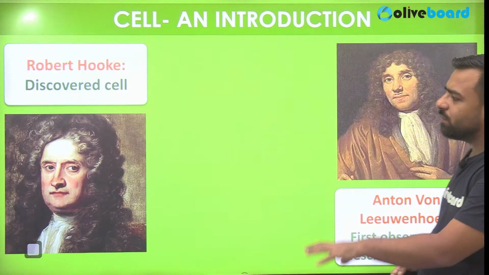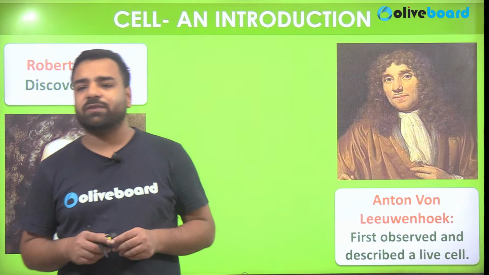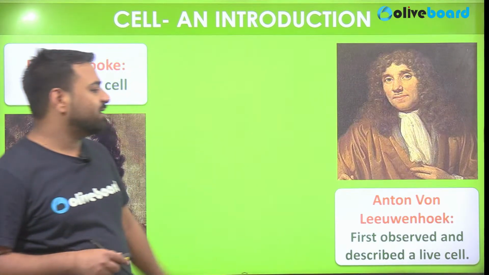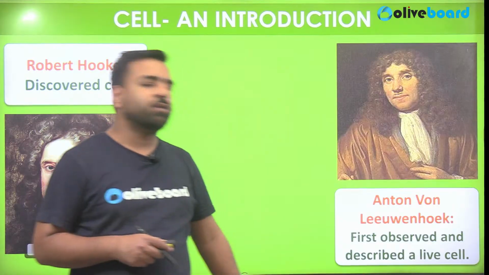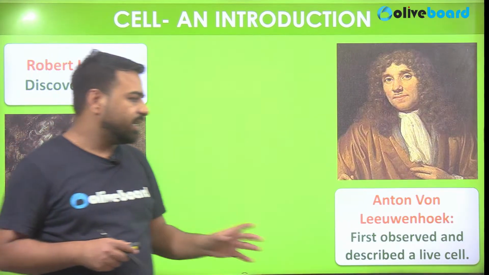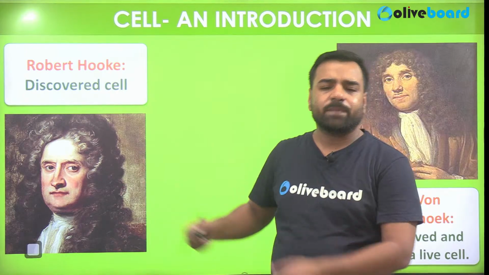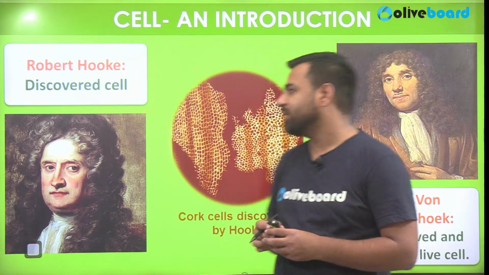All these questions were asked in the examination, so let's go with the discovery first. So Robert Hooke was the one who discovered this cell in the year 1665, but this was the dead cell. What about living cell? So living cell was discovered by Anton von Leeuwenhoek, and he was the first one to describe a live cell, and he found this live cell in the pond water. What about Robert Hooke? So he discovered this cell in the cork, and that was the question which was asked previously, where it was found.